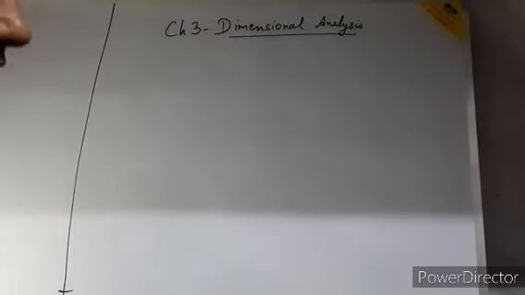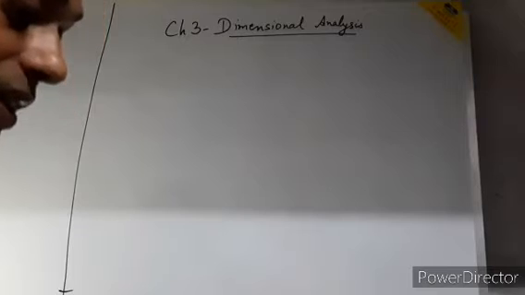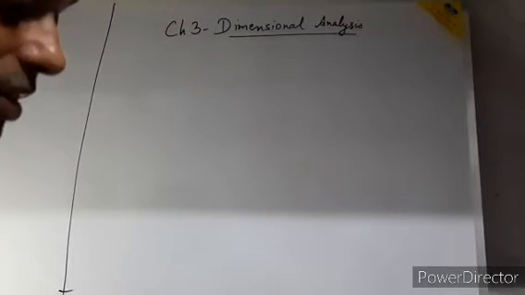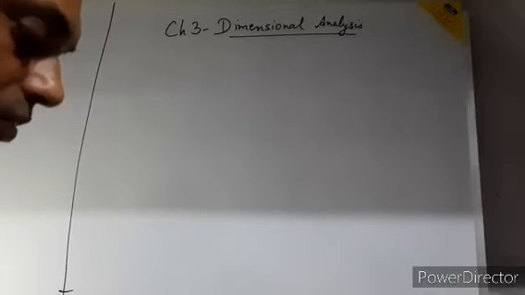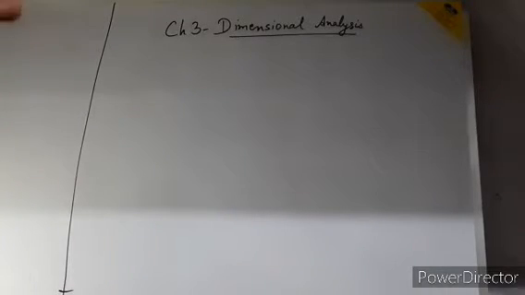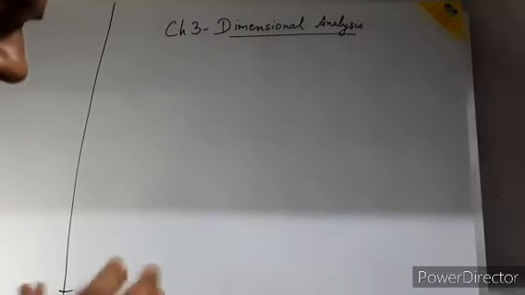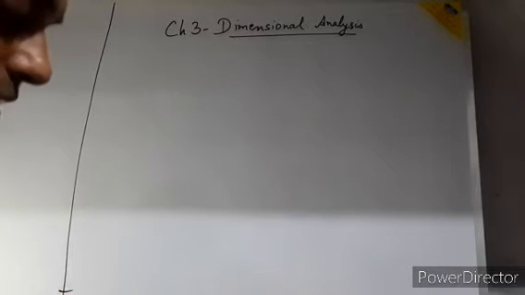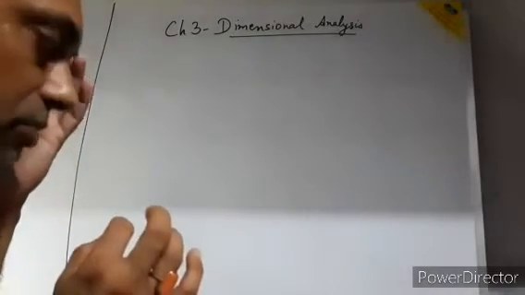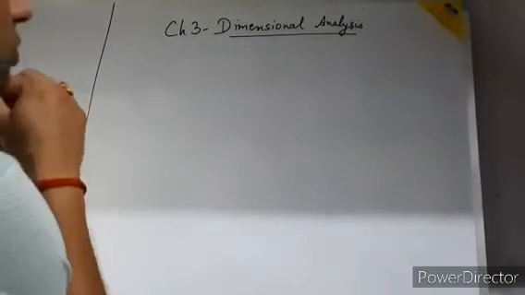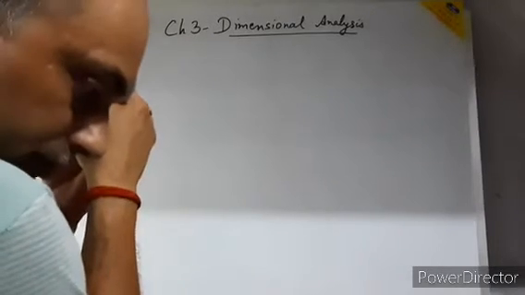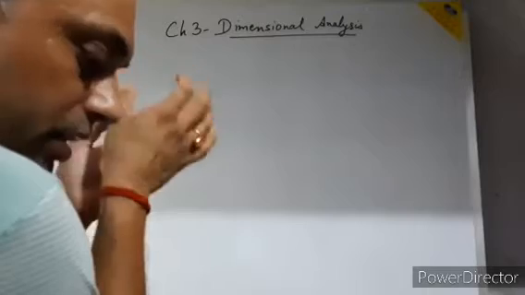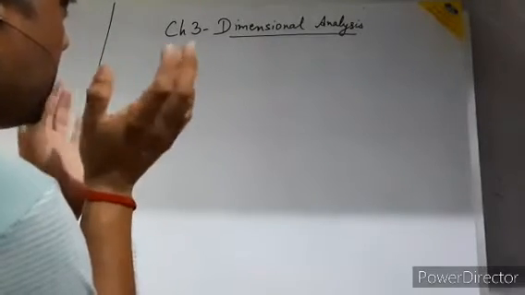If you write in meter per second, it is also correct. If you write in kilometer per hour, it is also correct. If you write in kilometer per minute or centimeter per second, all the units are correct. So basically, with different types of units, the numerical value associated with them is going to change. Right? So here in this chapter 3, dimensional analysis,